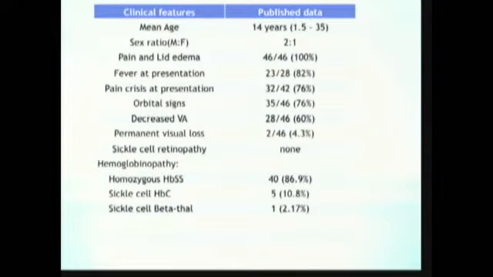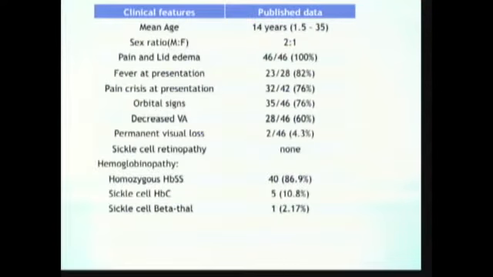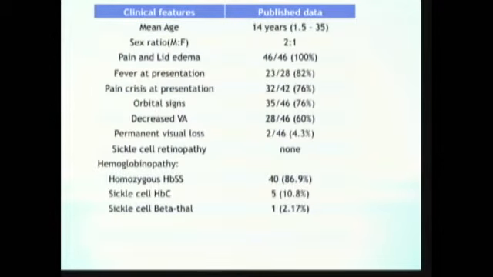I gathered all the data from the reported cases. The mean age of these patients is 14 years, ranging from 1.5 to 35 years. The male to female ratio is 2:1. As we said, pain and lid edema are always present in this kind of patient. Fever, as in other vaso-occlusive crises, is commonly present with leukocytosis.